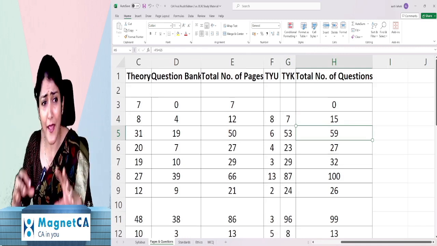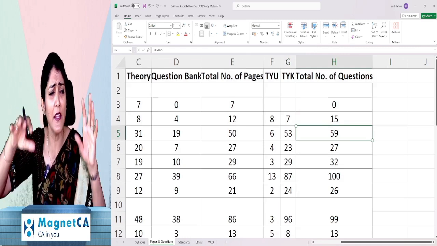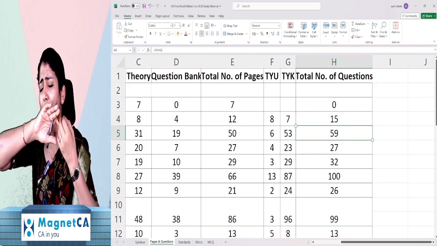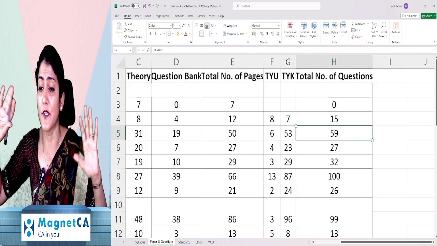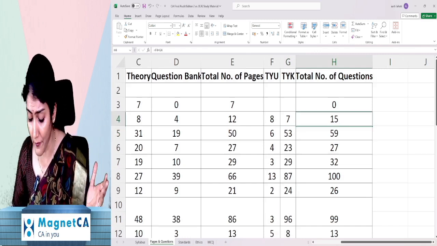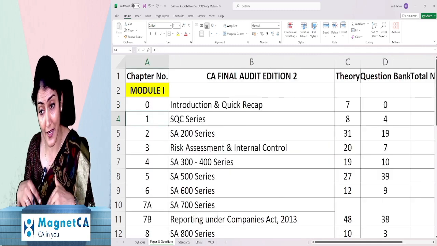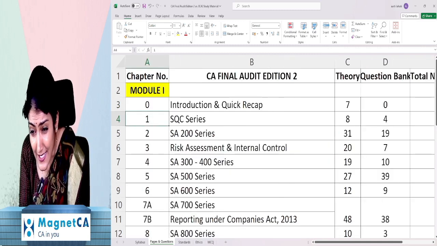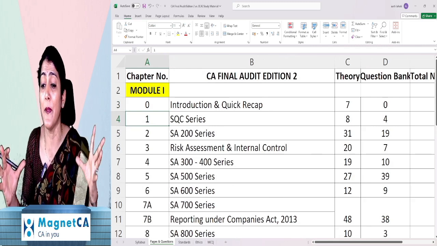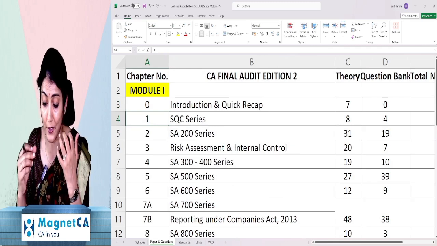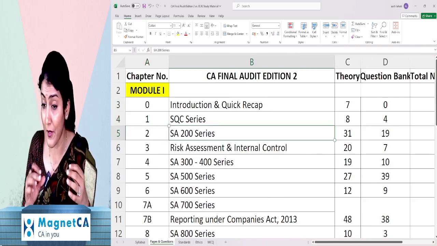This includes all your MTP, RTP, study material, suggested, all possible questions which are available, all of that put together. Whatever was there in the old syllabus that is relevant for the new syllabus, the latest MTP and RTP questions have been incorporated over here. Like if you look at chapter number 2.